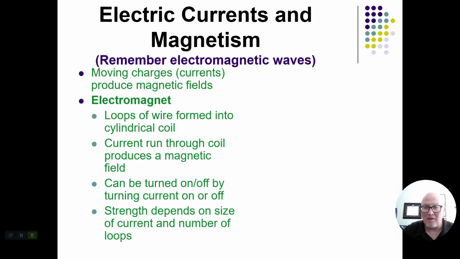At some point in time, you may have made an electromagnet by wrapping a coil of wire around a nail and then running electricity through it, and then that actually causes a magnet. And when you turn off the electric current by unhooking it from the battery, then it's no longer a magnet. So an electromagnet can be turned on and turned off depending on the current.